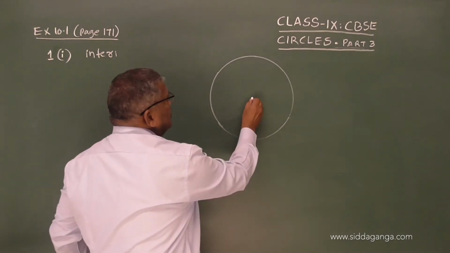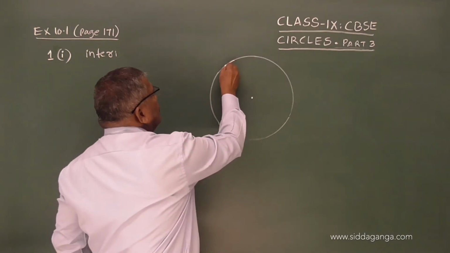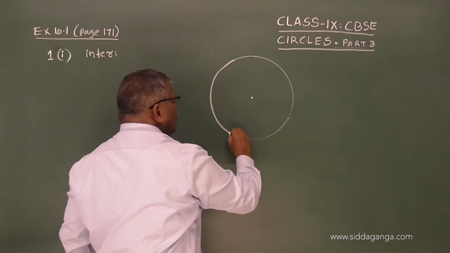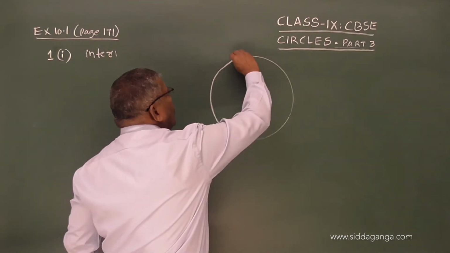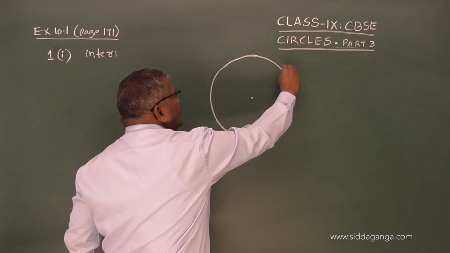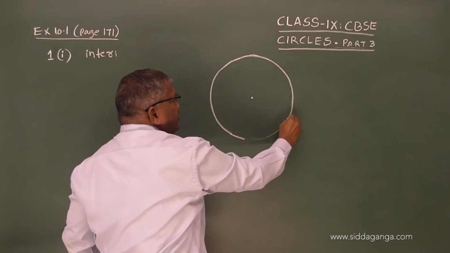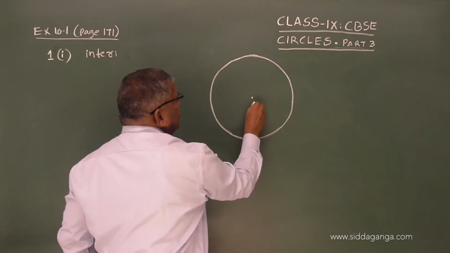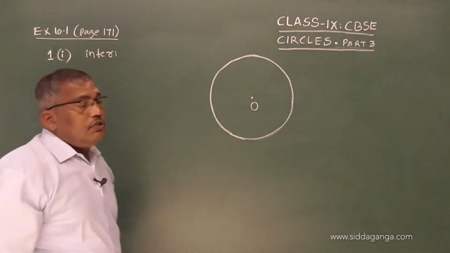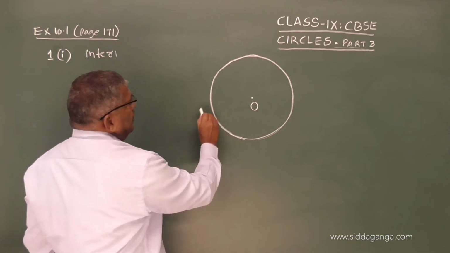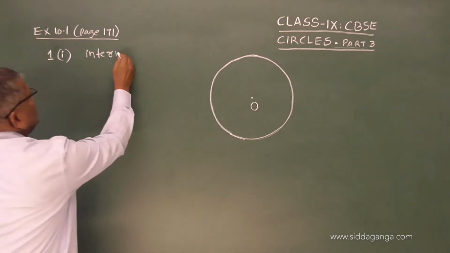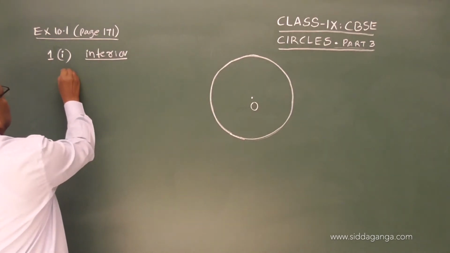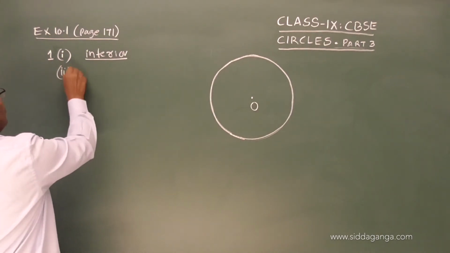Now this is the circle. I hope it is visible to you. This is the center of the circle. As you can see, it is inside the circle, so it is in the interior region. Interior you can write.